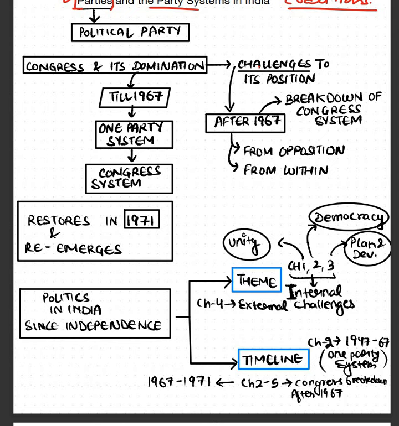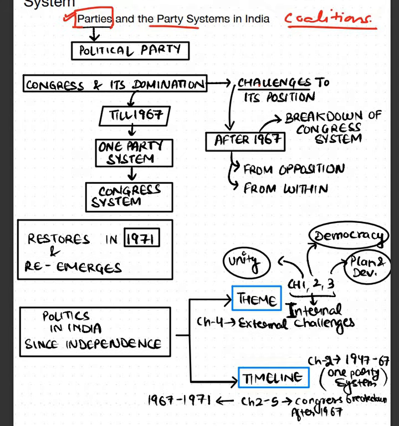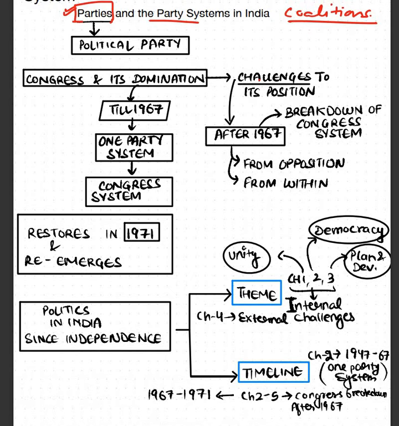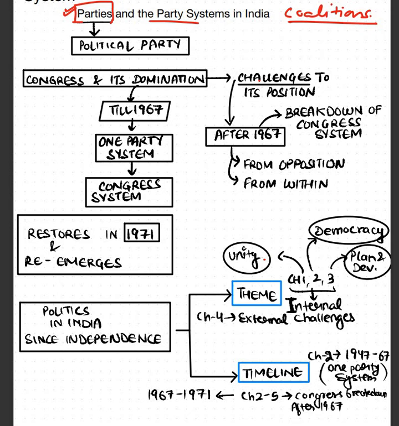It re-emerges. Now, when we study this NCERT book called Politics in India Since Independence, this is the book that we are studying, class 12th NCERT. So we can study this NCERT in two manner. First is from the perspective of theme, we can study it. In the chapter 1, we studied about how unity was important when India got independence, how different nations were integrated so in order to maintain unity in the nation.